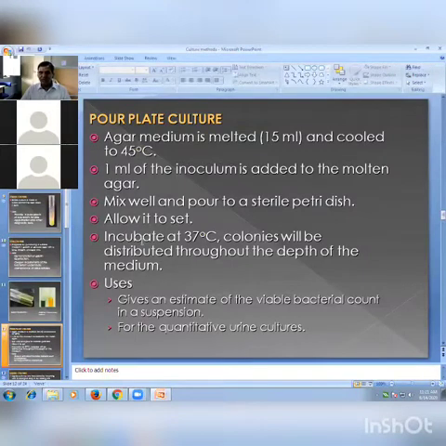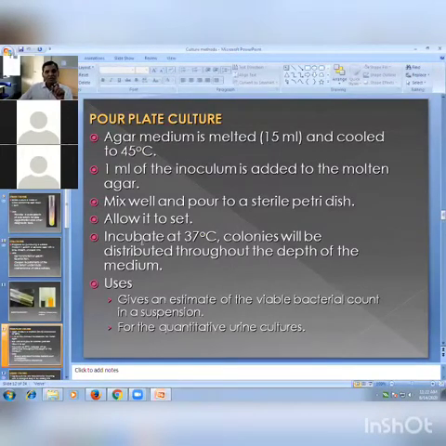In the last lecture we studied that any agar solidifies below 42 degrees centigrade. If the temperature goes down, there is solidification. Incubate at 37 degrees centigrade, and colonies will be distributed throughout the depth of the medium. On the next day you observe. In that 1 ml suspension, suppose 10 live bacteria are present, how many colonies are produced? Ten, since one bacterium produces one colony. Suppose 25 cells are present in that 1 ml, then 25 colonies. So it is used to estimate the viable bacterial count in a suspension.